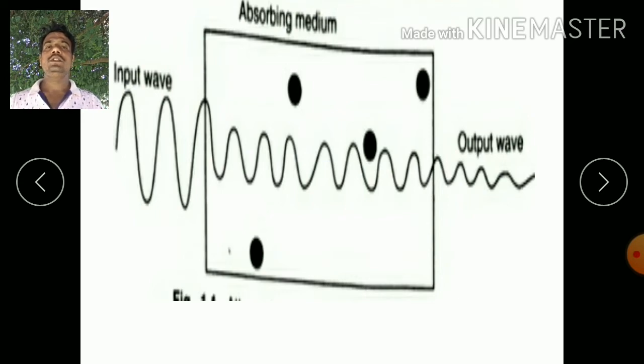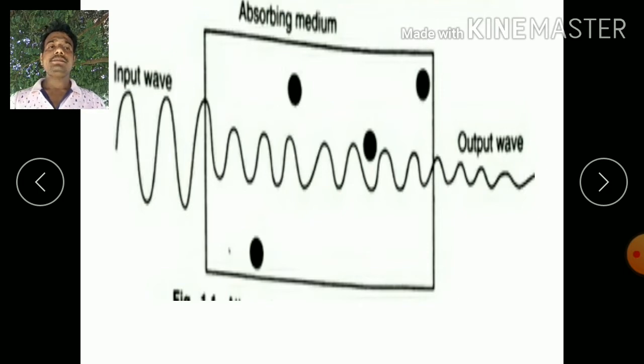They act as a source of secondary waves. As the medium is homogeneous, these secondary waves move in all directions. So they cancel each other except in the direction of propagation. If our propagation direction is this, there is no cancellation of the wave. Due to this, the maximum intensity is transmitted in this direction of propagation.